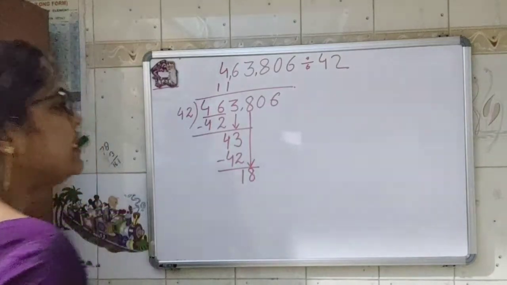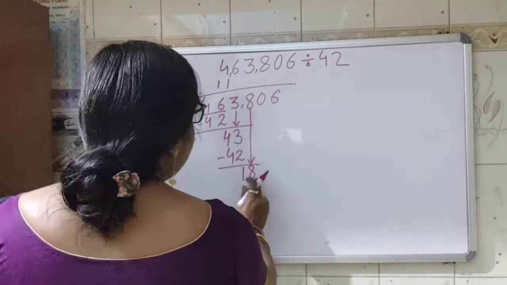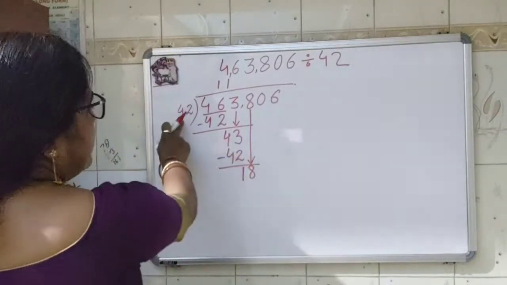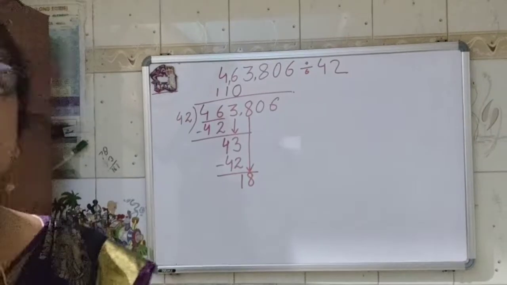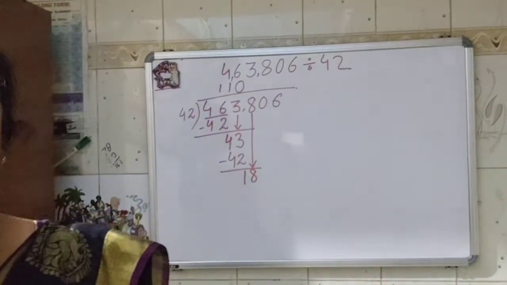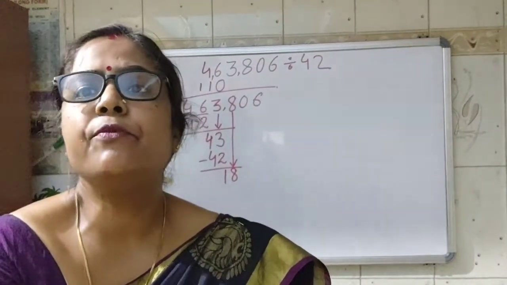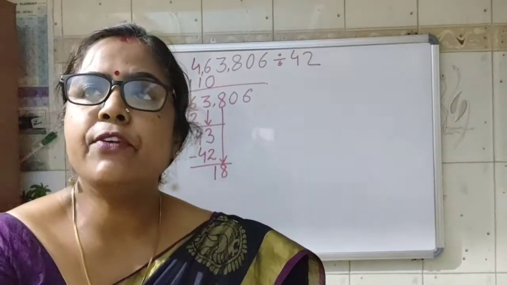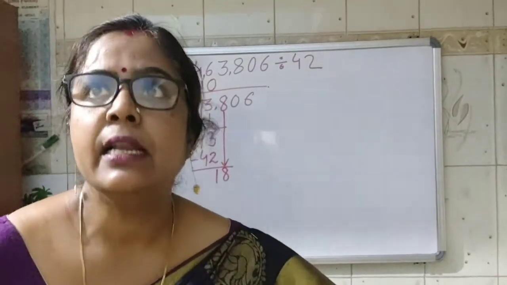Now 18 is smaller than 42, it is not divisible. So whenever this number is smaller than the divisor, we have to put 0 here. Do you know why we are putting 0? As in any spelling, there are some silent words. For example, in psychology, there is a silent letter.